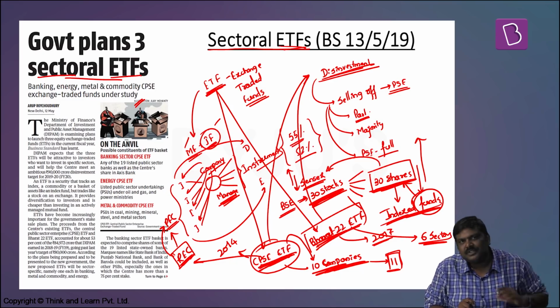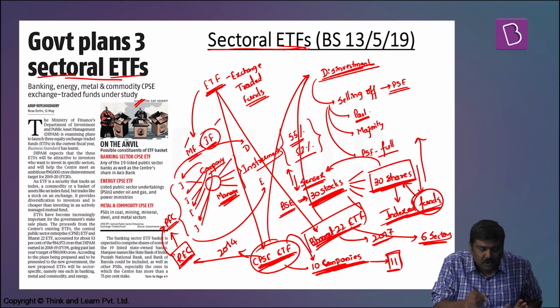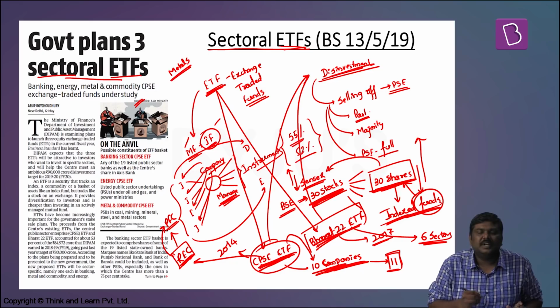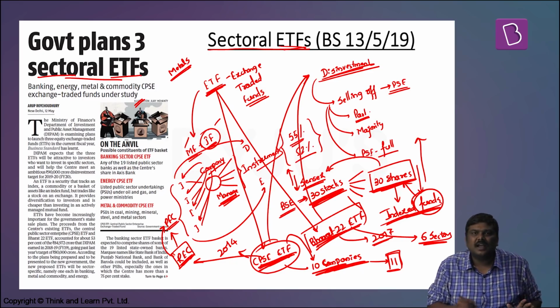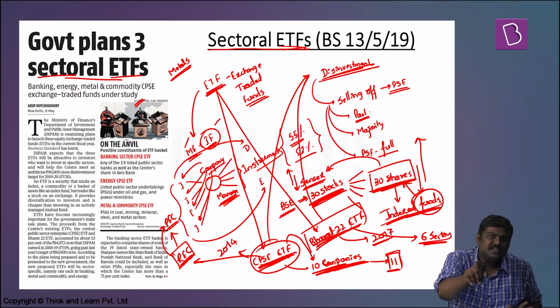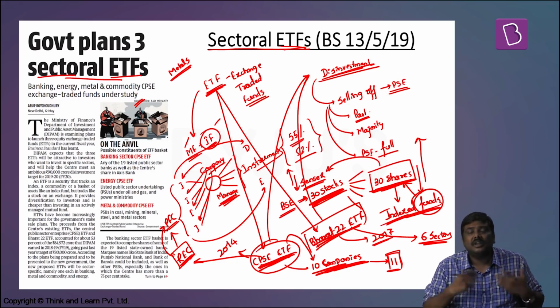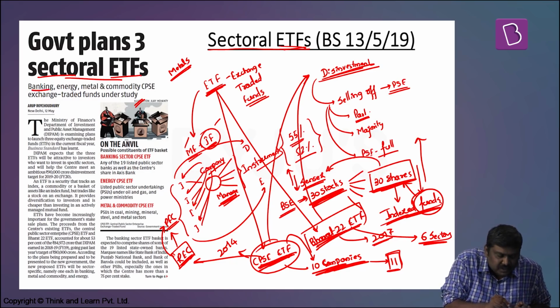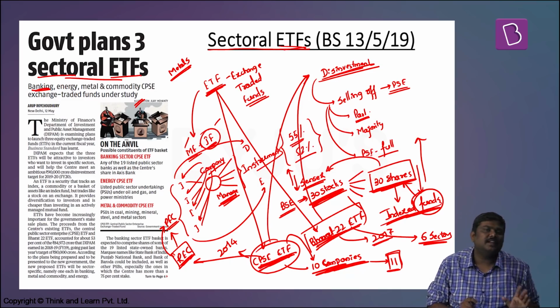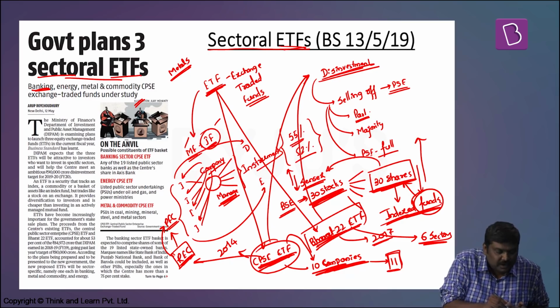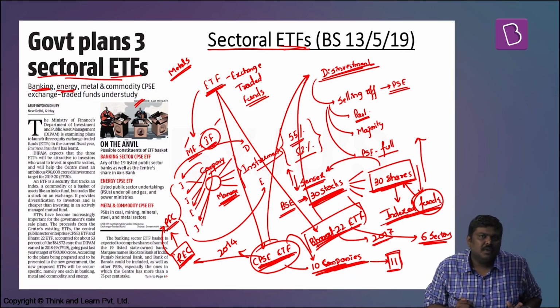What if I'm an investor who wishes to invest only in the metals sector? That is, in a company which is involved in this particular sector, I want to invest in the shares of this company only. Or else, what if I want to invest in the shares of a company which is involved in the banking sector only? Or for that matter, the energy sector only.